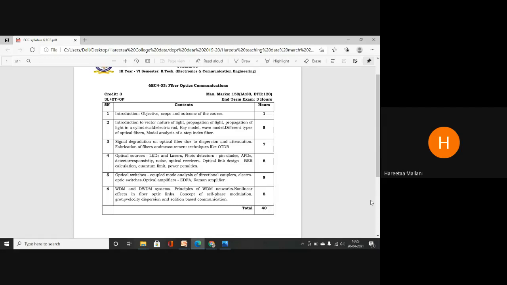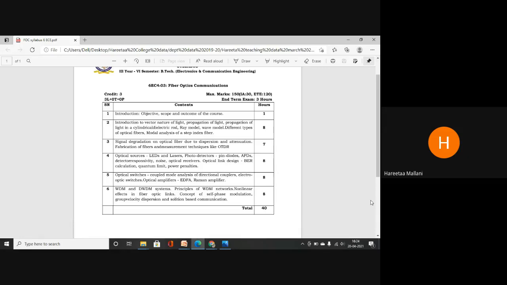Noise, we all know signal noise, optical receiver, then optical link design. The link which we connect from one end to another end, its design is very important. It consists of some error parameters: bit error rate, BER, calculation, quantum limit, and power penalties. So these topics we have to discuss in the optical link design topic. So this consists of your optical sources and optical detectors.